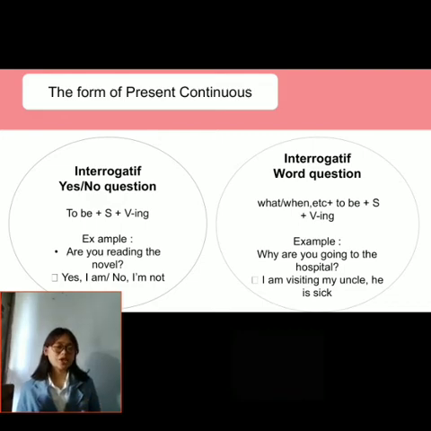So the differentiator of these types is in terms of the questions and also the answers, in which the answer to word questions leads to a reason, and usually the answer to word questions is longer than yes or no questions.